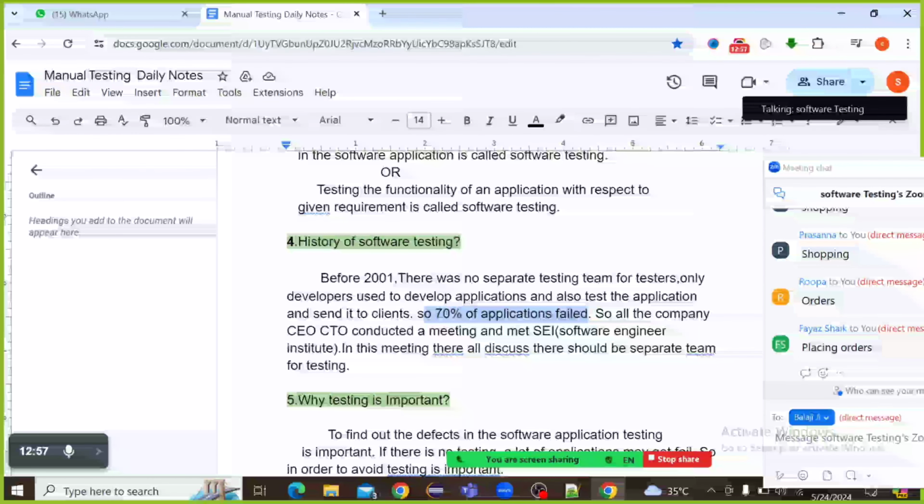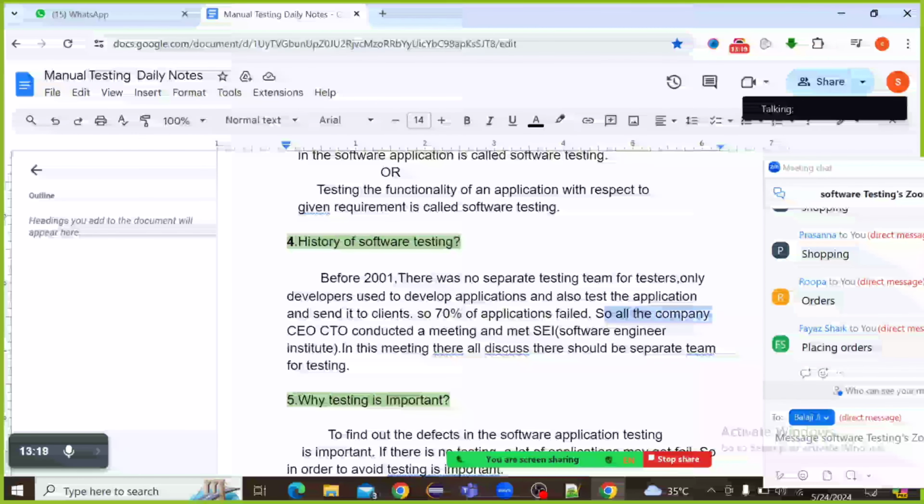So 70% of the applications were getting failed because only one person was doing two jobs, developing and testing, before 2001.